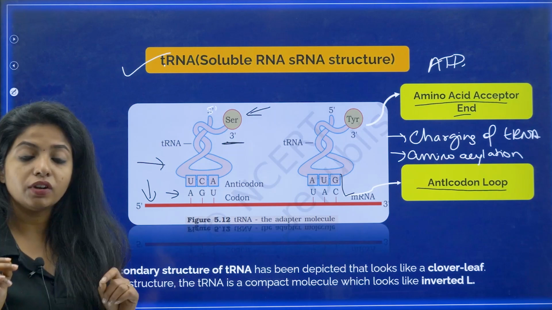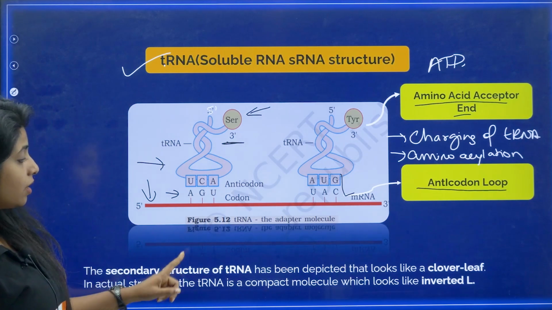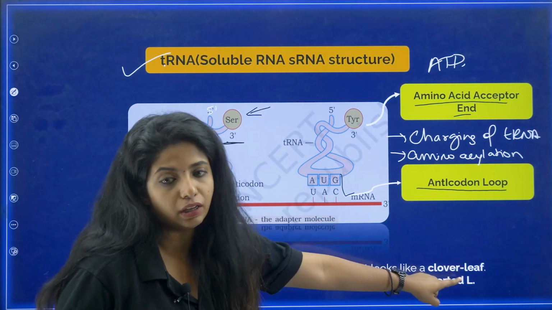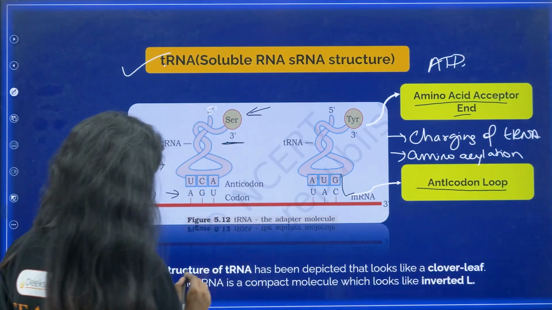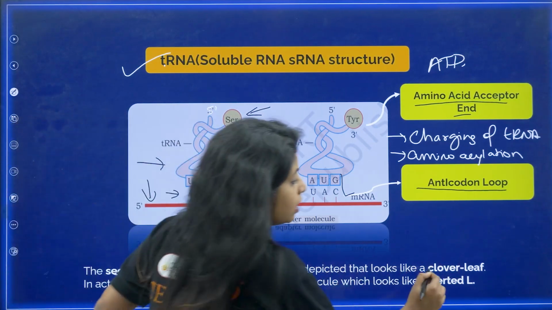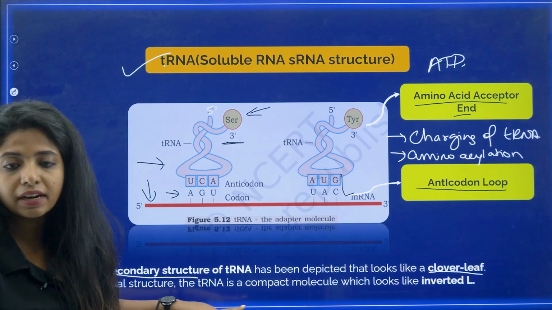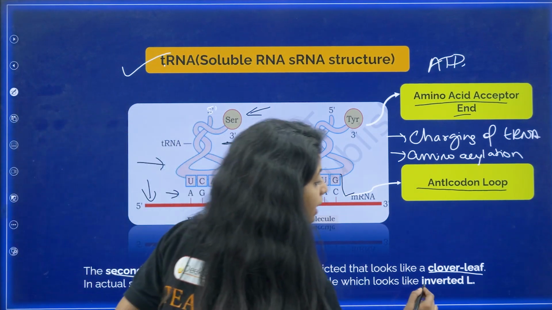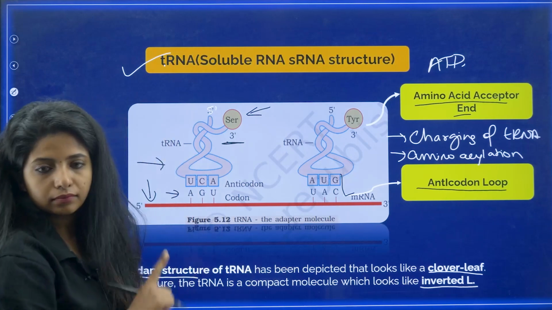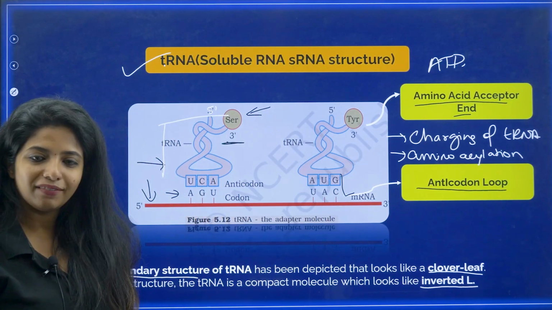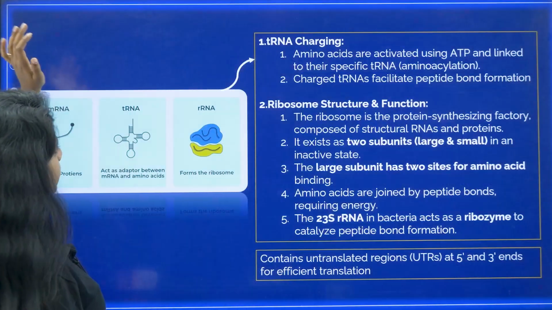Now there is a small thing given in your NCERT, that is the secondary structure of tRNA has been depicted that looks like a clover leaf. Okay, this is the secondary structure. Remember, the secondary structure looks like a clover leaf, but in the actual structure the tRNA is a compact molecule which looks like an inverted L. Okay, inverted L, my dear children. Cool? Will you be able to remember this? Let's go ahead. Next thing.